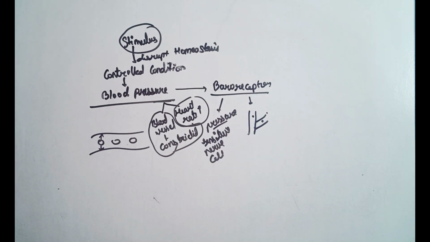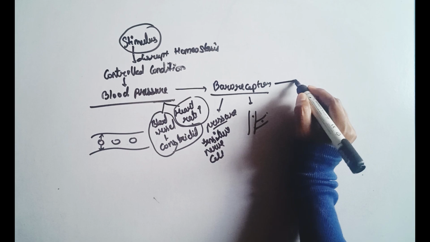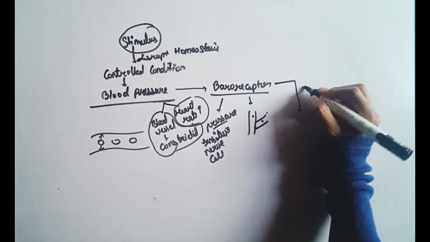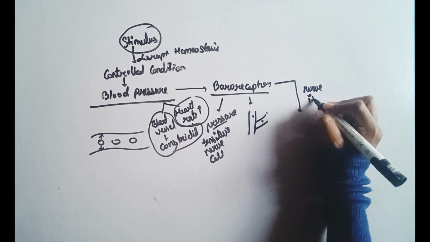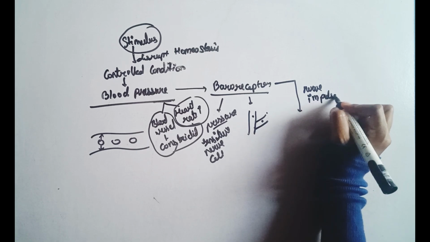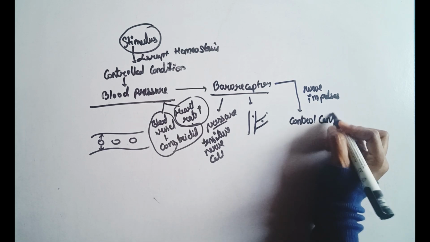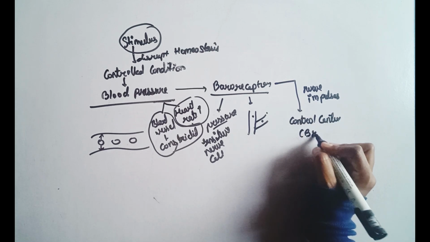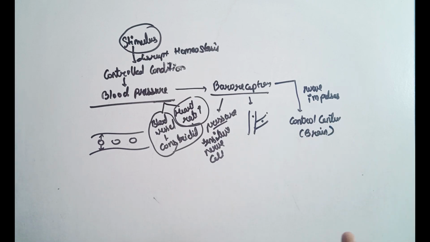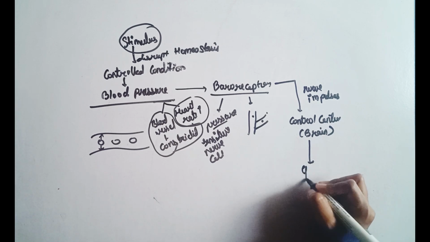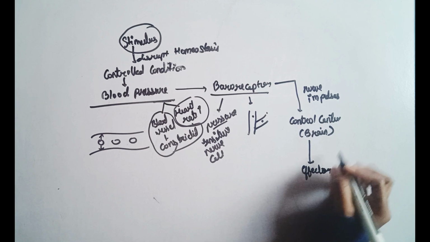When the blood pressure increases in our body, the baroreceptors sense it and send the information through nerve impulses to the control center. What is the control center? It is the brain. The brain interprets this information and sends it to the effector through nerve impulses.